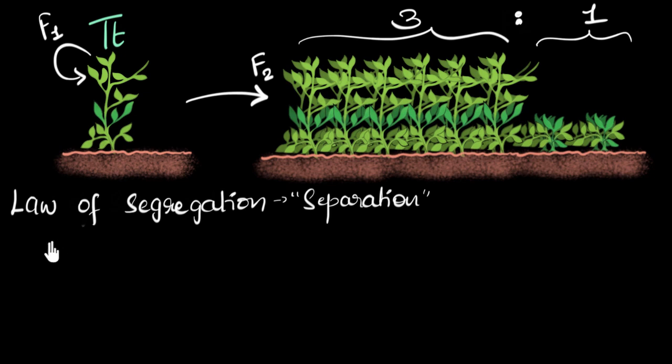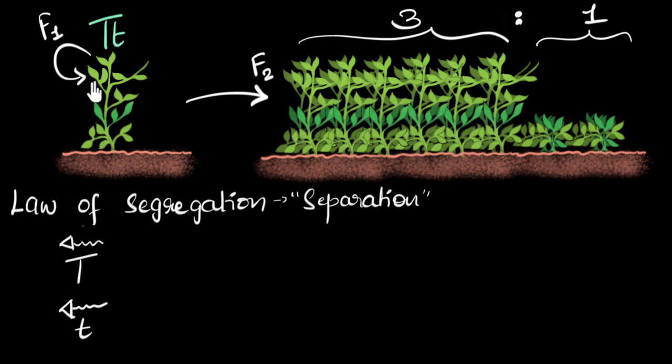So let me just write that down this way. Imagine this is one of the sperms which is found inside the pollen grains. Of course, sperms may not look like this. Different plants have different kinds of sperms. Let me just draw it that way. When that sperm is formed, some sperms will get a tall trait, but some sperms might get a short trait. And that's what he means by separation.